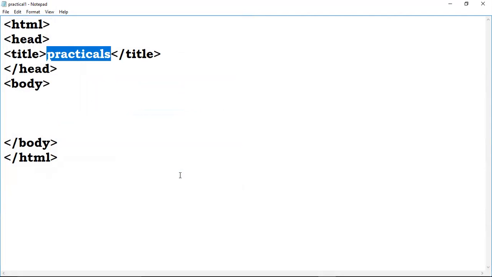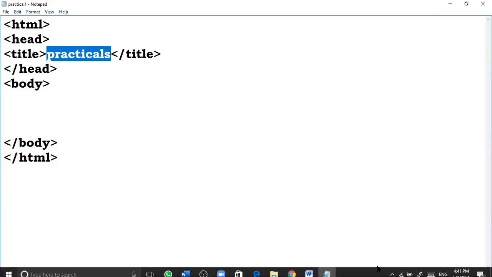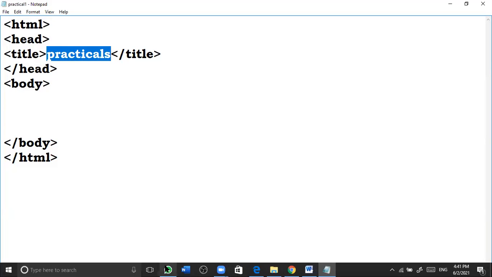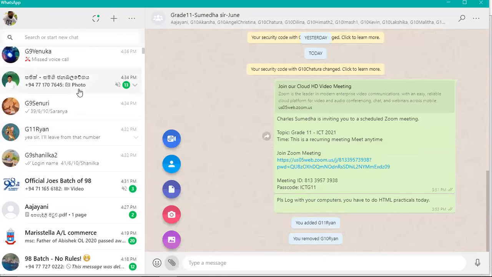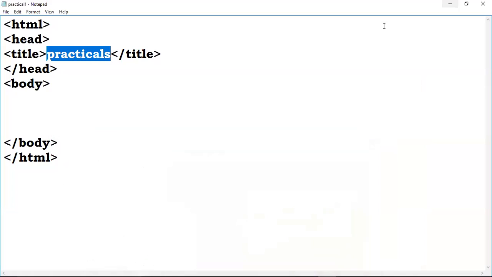With the chat message you have to reply me. Can you understand how you can save a HTML document? Yes. Okay, good.